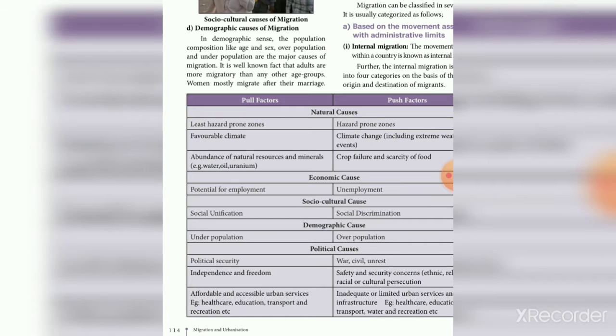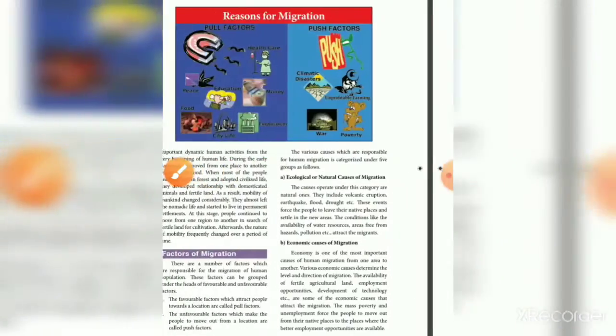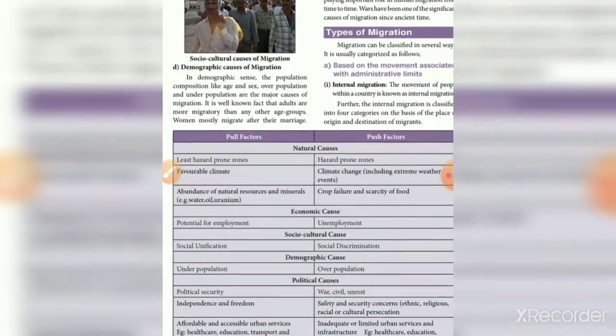The first is the least hazard prone zone, which is a pull factor, and the push factor is a hazard prone zone. Next, a favorable climate versus climate changes, including extreme weather and events. Then the abundance of natural resources and minerals such as water, oil, and uranium. Next is potential for employment versus unemployment. These are the economic causes.